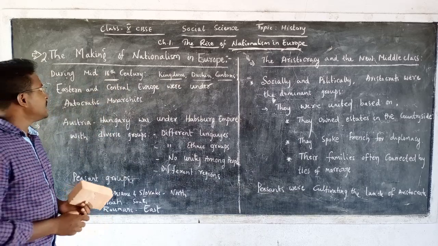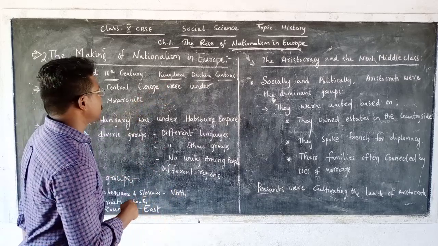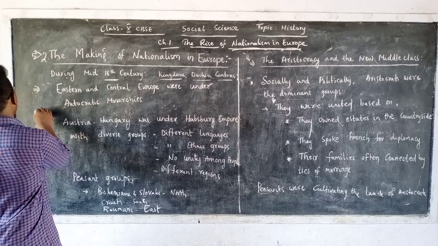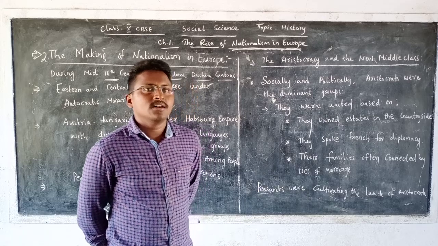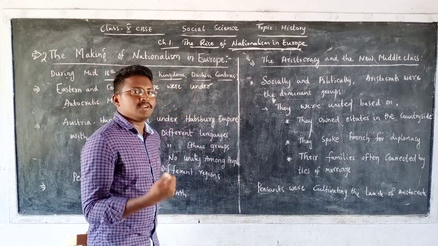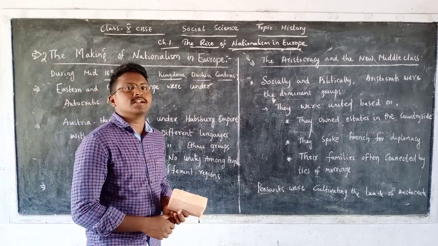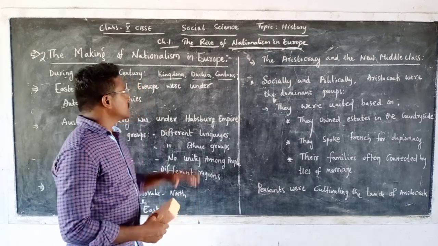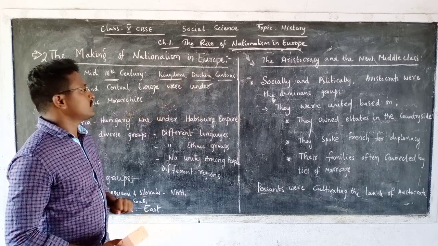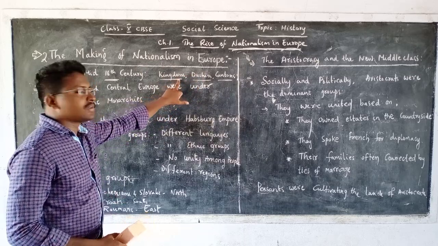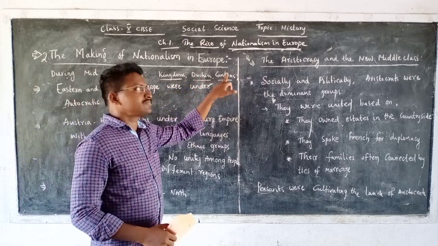We will come to that, but before that, in this present 21st century, we have countries like Germany, Italy, Switzerland, Poland, and many other countries in the present day. But during the 18th century, we did not have any countries like that. In the middle of the 18th century, Europe was divided in different ways. For example, it was divided into kingdoms, duchies, as well as